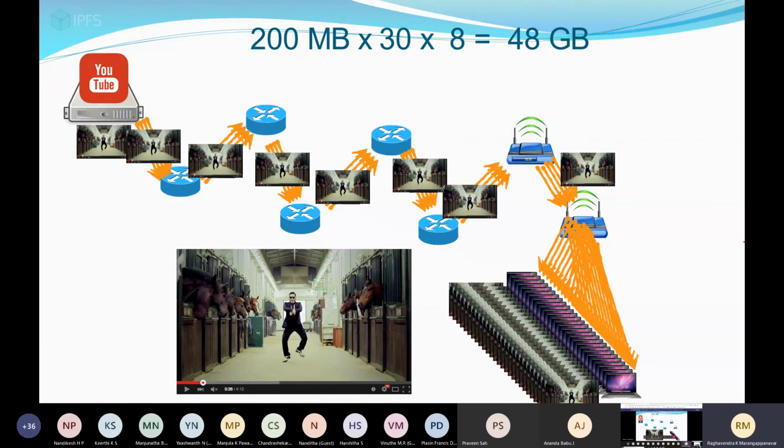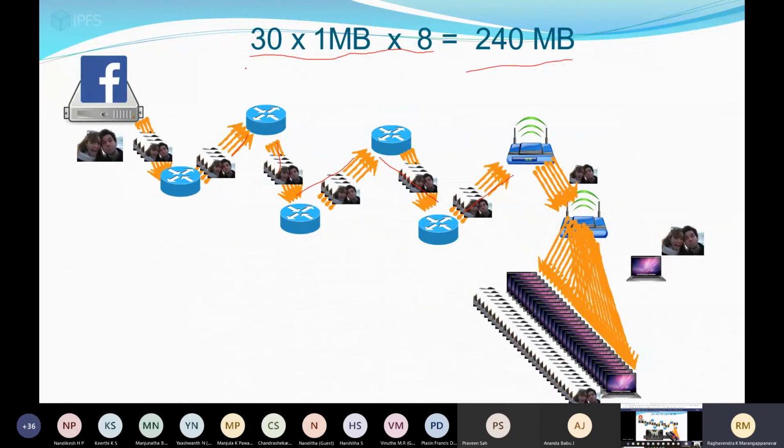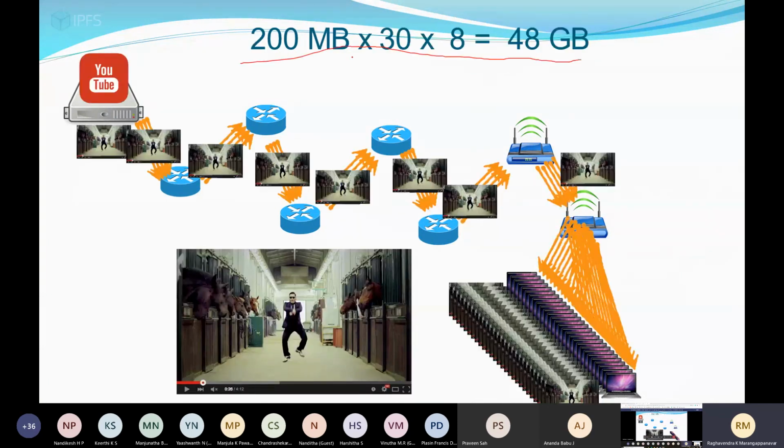It's a very famous video, right? So you might have known that. Suppose everyone is watching the same video at a time, you can just observe this. Last time it was showing just an image file, 30 systems of 1 MB. You can see here 30 systems of 200 MB, which is equivalent to 48 GB of data.